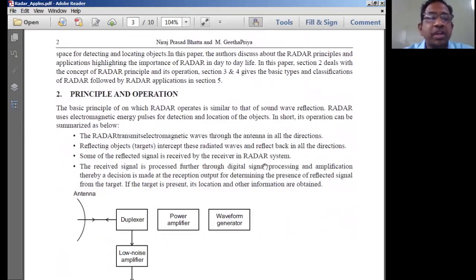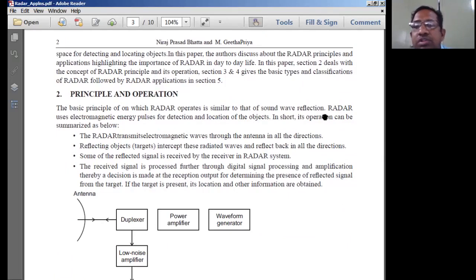Now, what is the basic principle of operation of a radar? The basic principle of radar is similar to that of sound wave reflections. It is something like an experiment. Say you go to a deep well which contains some water, and when you shout by facing the water in the well, you get a reflection back from the well.